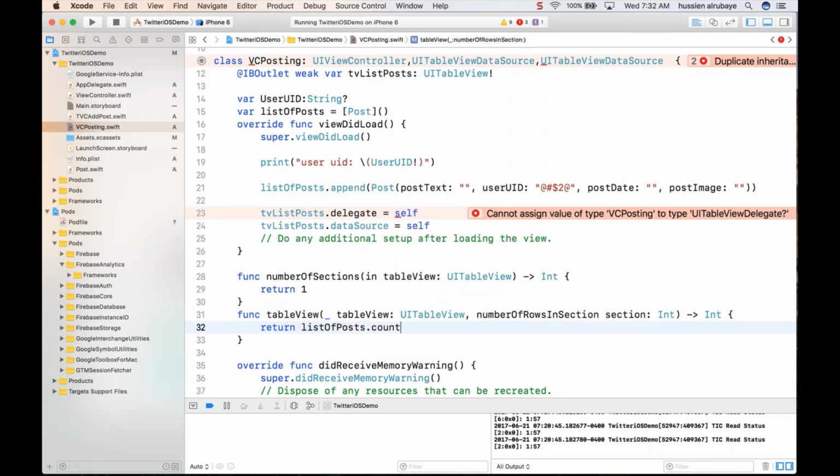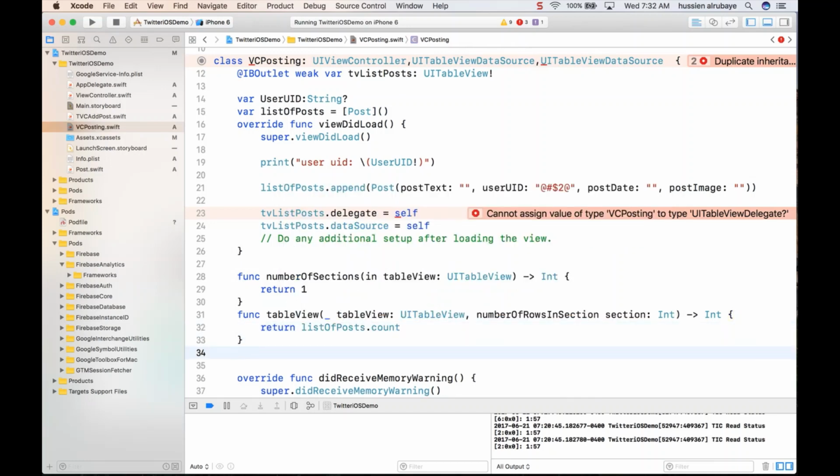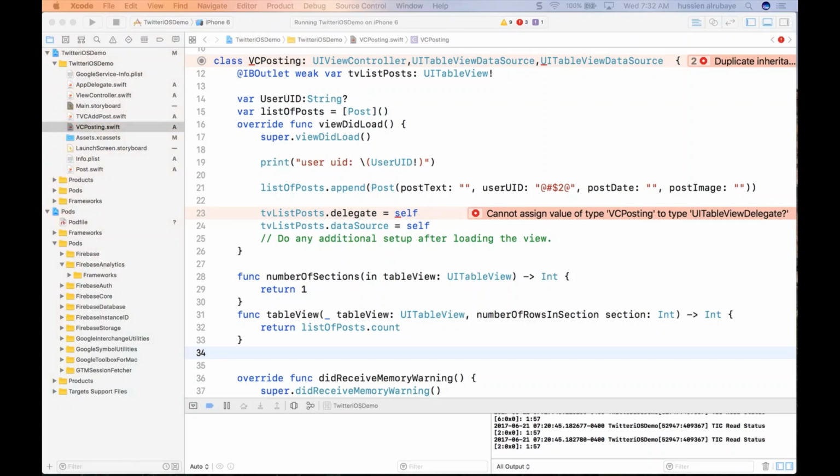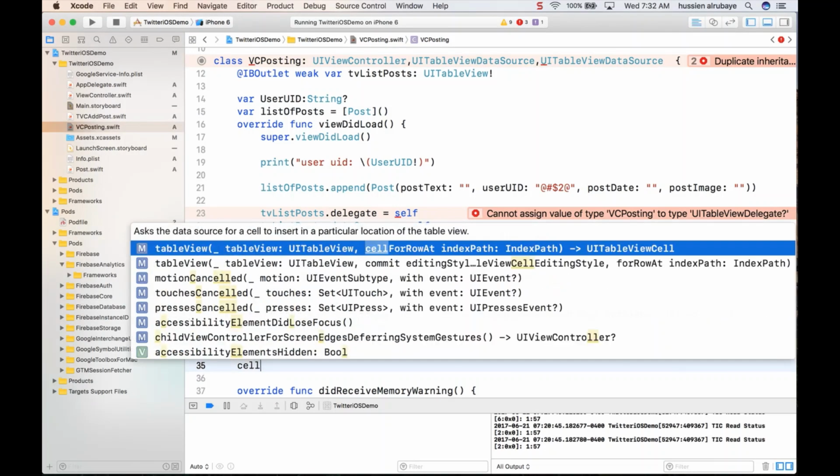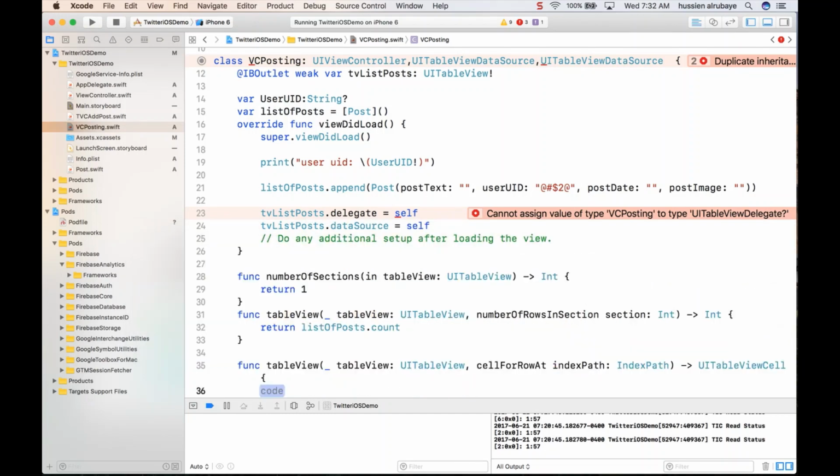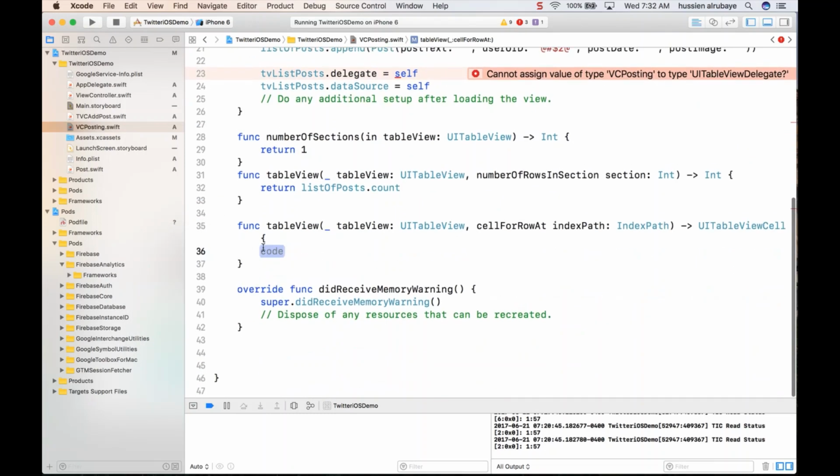The last important part that I'm really interested in is showing the rows in the table, so people could see a table view cell loaded with the image. How I do that is with the method for the post. I hopefully just forgot the name. It is named cell for row at. So I say cell for row at, which is this method, and you know that it needs a number of things.